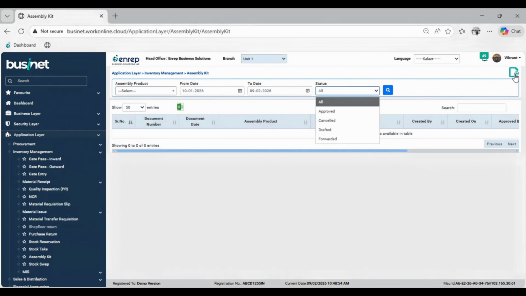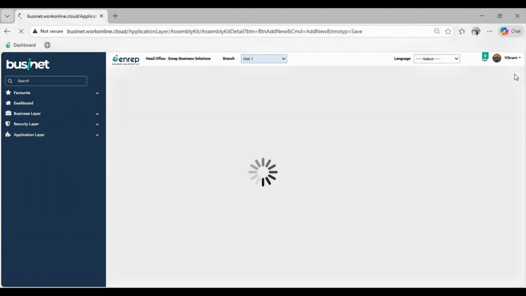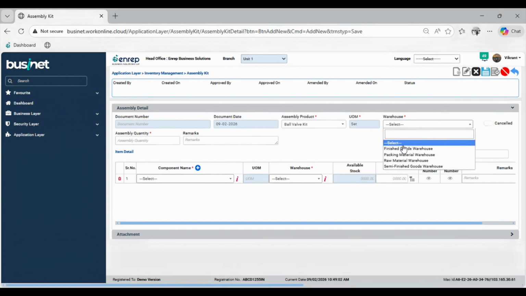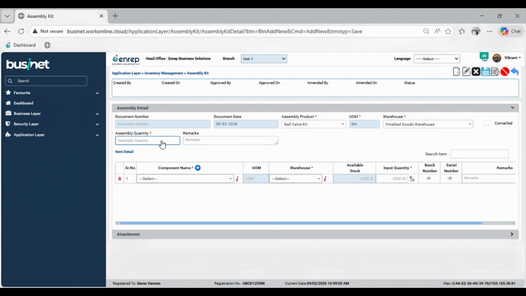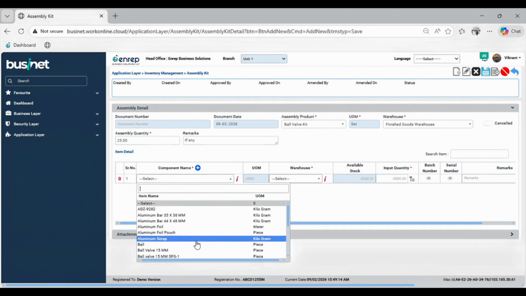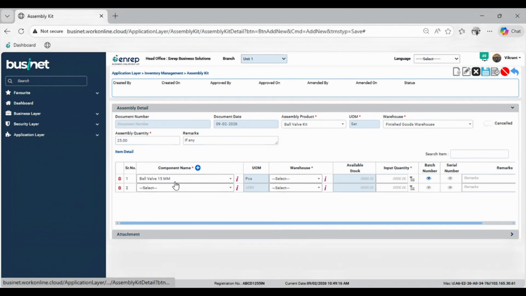Users can create assembly kit by clicking on Add button. Then users need to select assembly product and warehouse and enter the assembly quantity. Further, users need to input the components which will be consumed to prepare the assembly kit.